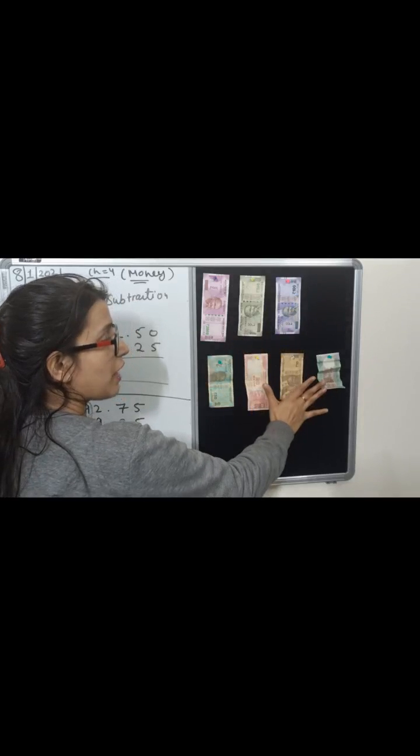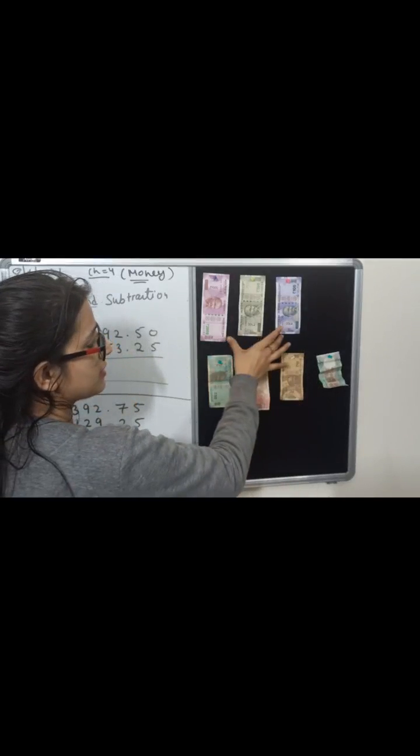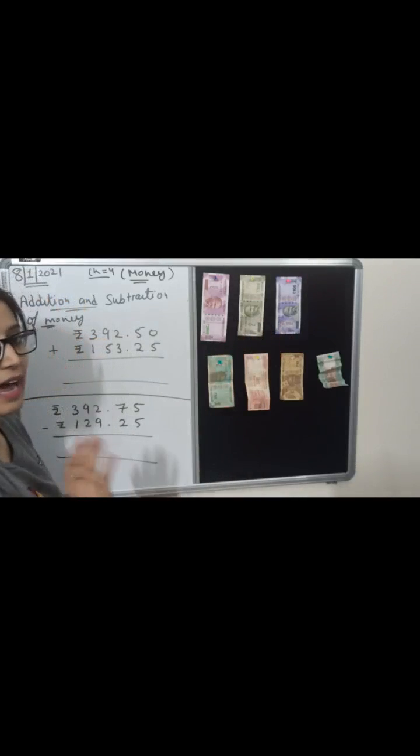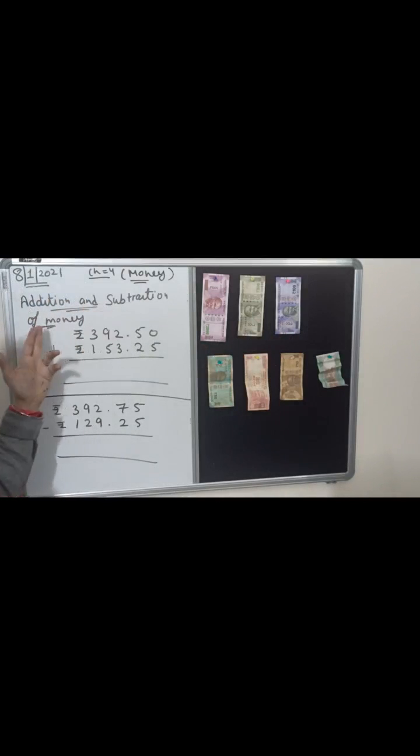First of all, you have to find the total amount of the second row, and whatever answer you get, you have to subtract that answer from this. So that is your homework, and you have to write the answer in the comment box. Okay, now, addition and subtraction of money: how to add and subtract the money.